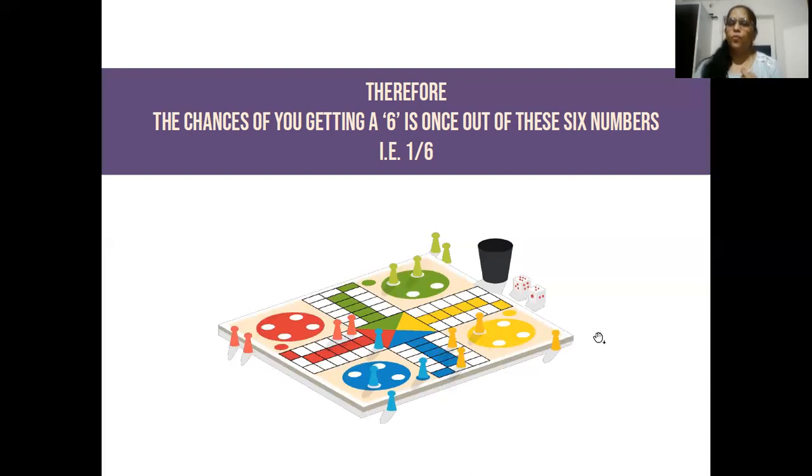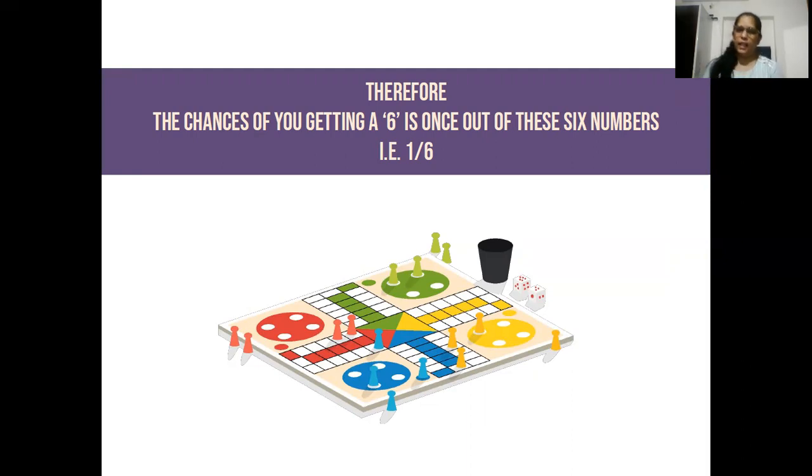Because 6 is written 2 times on the die, right? But that is not possible in general, because every dice has one number only one time. But I'm just giving you an example so that you can understand how to know the chances of the desired output, right?